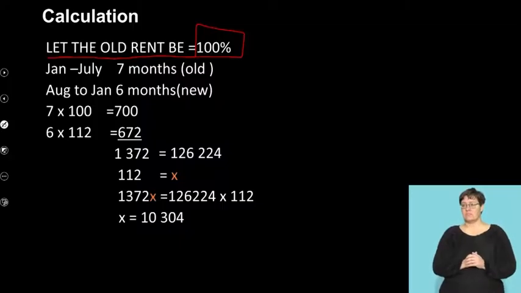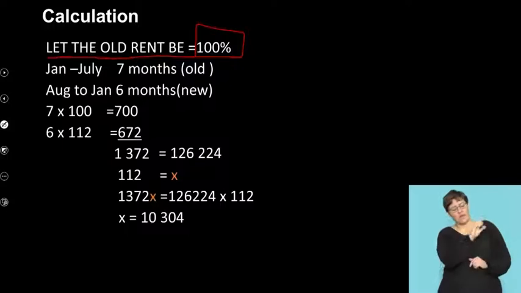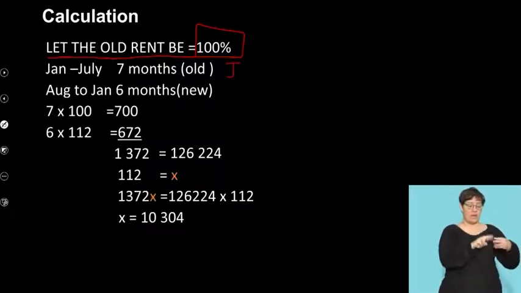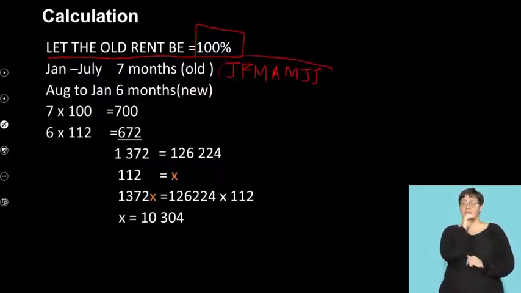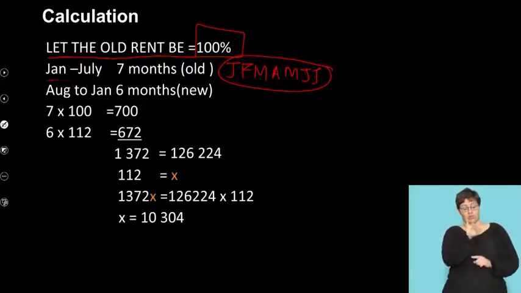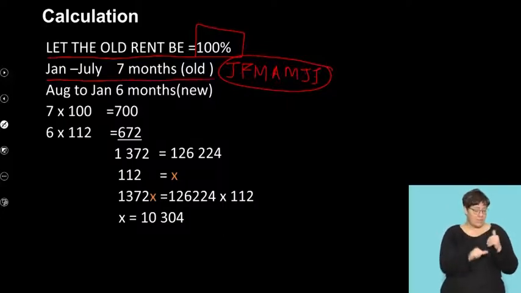Okay, then, the next thing that you determine is for how many months was the rental at 100%. So obviously it would be January, February, March, April, May, June, and July. So these are the old months. And if you count, it's 1, 2, 3, 4, 5, 6, 7. So January to July is 7 months, as I've shown you there, right?